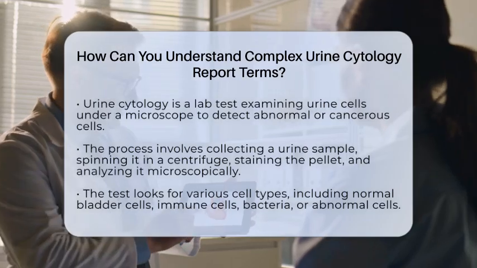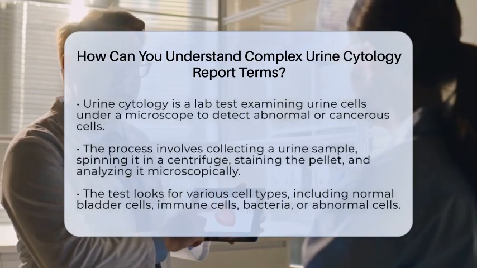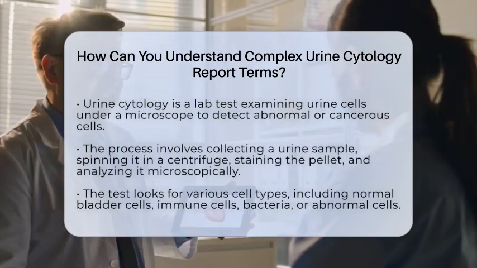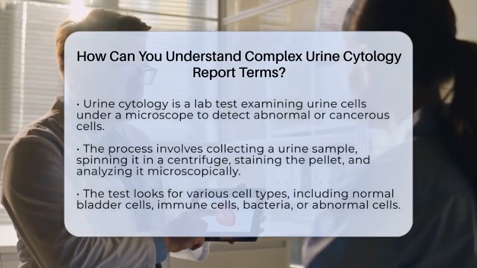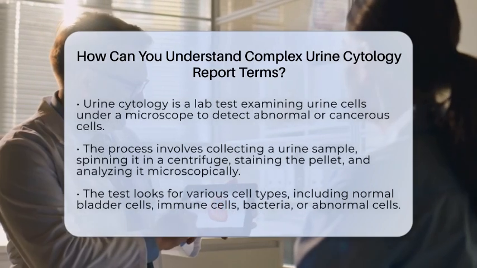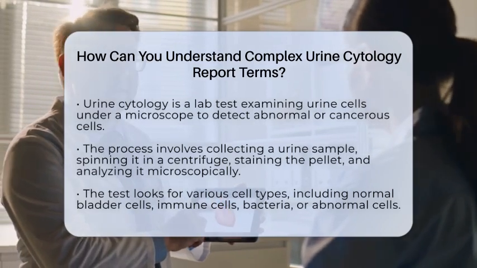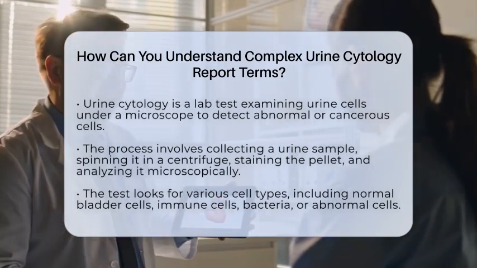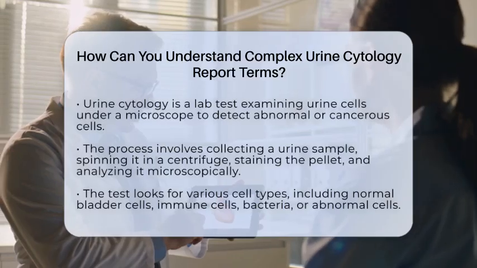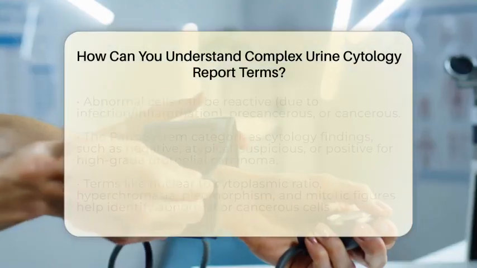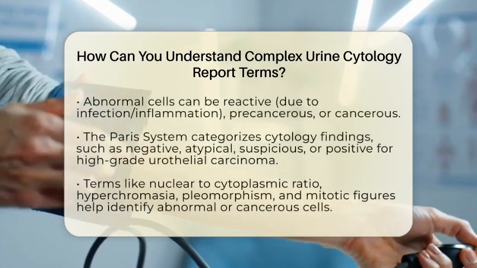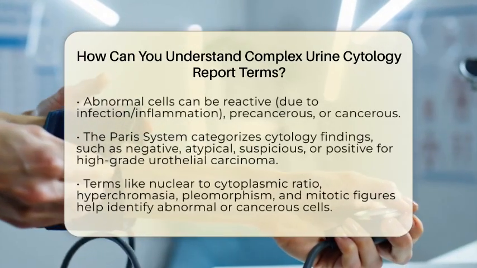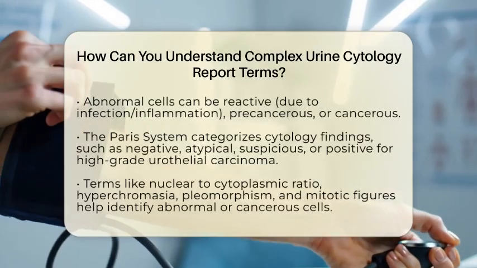This spins the urine to concentrate the cells into a pellet. The lab then stains this pellet and places it on slides for a specialist called a cytopathologist to examine under a microscope. They look for different types of cells, including normal bladder cells, immune cells, bacteria, or abnormal cells. Abnormal cells can be reactive, meaning they change due to infection or inflammation, or they can be precancerous or cancerous.